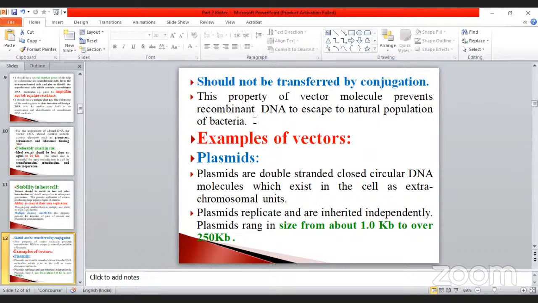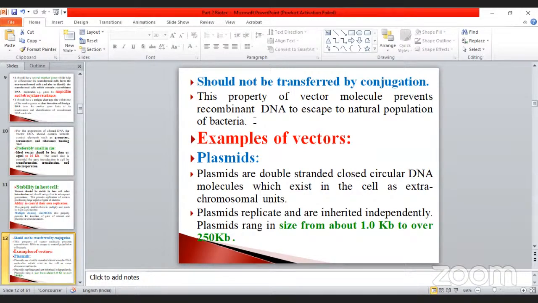During the conjugation process, what happened? The replication process takes place. It is naturally occurring, meaning there is no need for transformation. So it should not be transferred by conjugation. Such a type of molecule is called a vector. This is the important property.